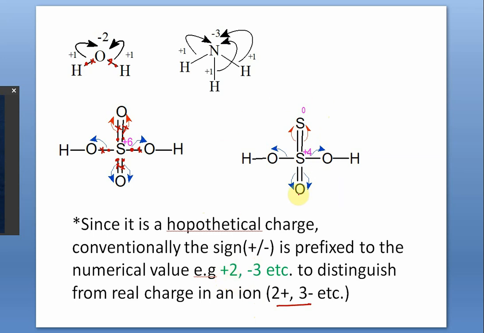Now see this case. How important it is to know the structure to determine the correct oxidation number. But at the beginner stage like you, I will be telling you some rules to find out oxidation number.